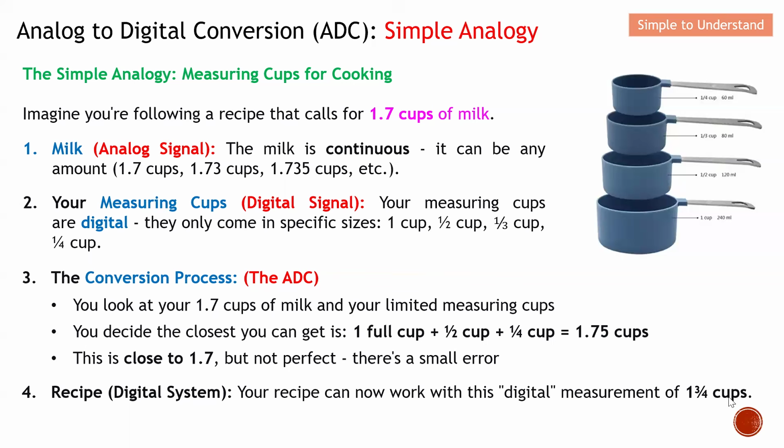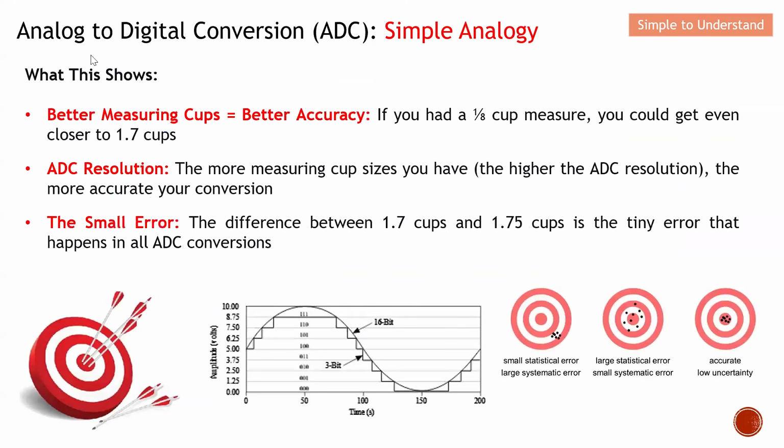In short, initially you have this analog signal of 1.7 cups of milk. But after going through this ADC, the amount of milk becomes 1.75 cups. This is the process of converting the analog signal to the digital signal. You will have some small error which you must be able to accommodate. So this is a very simple analogy from our daily life for you to understand the ADC. So what does this show?